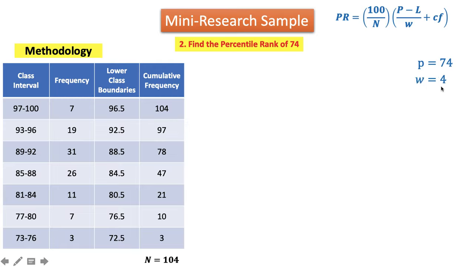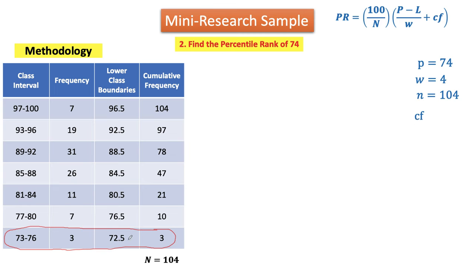So our W is the same. This is 4. Our N is 104, the number of respondents. Our cumulative frequency is the cumulative frequency where 74 is located. So in here, 74 is located in this class interval 73 to 76. So this is the class that we are referring to. So the cumulative frequency must be lower than the class.